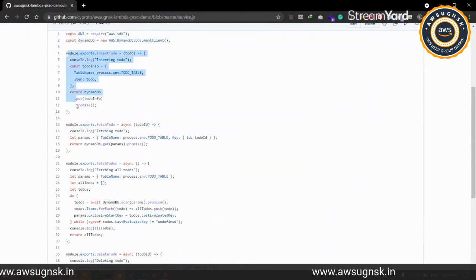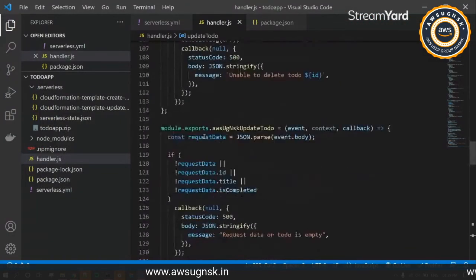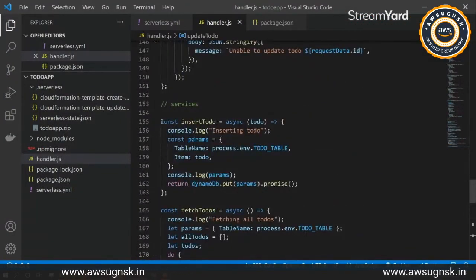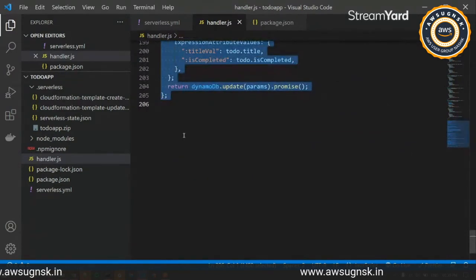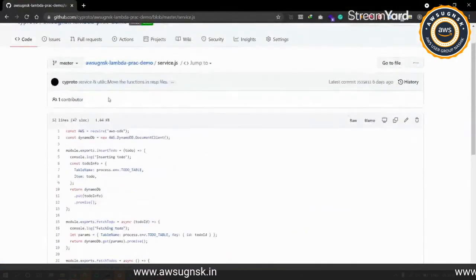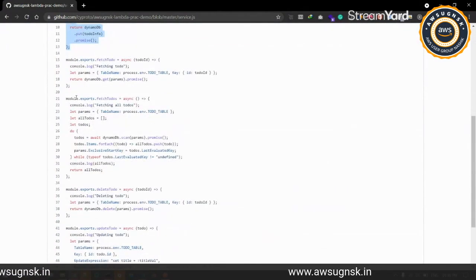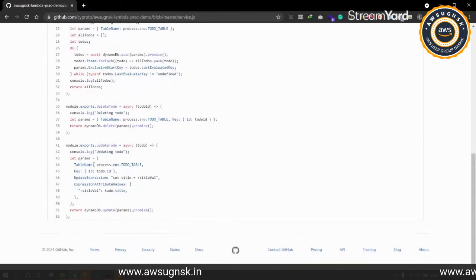And it is talking to the client object of the same. So we have the insert to do method over here. Whatever we have written under these services, these are all just copy pasted over into these service.js files. So we have just listed all the methods that we have just prepared, and just copy pasted them over here.